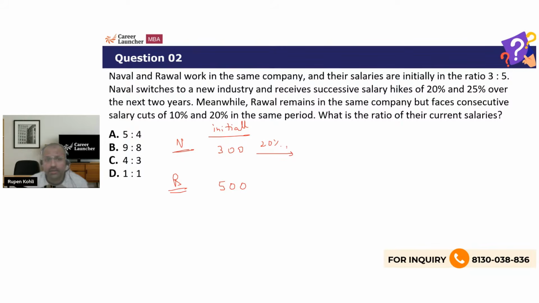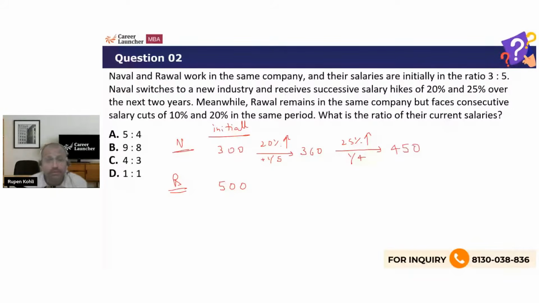Naval switches to the new industry and receives salary hikes of 20% and 25%. So 300 first increases by 20%, which is 1/5. 1/5 of 300 is 60, so it becomes 360. And then it increases by 25% again, which is 1/4. I'm converting percentage to fraction and doing the corresponding change. 360, 1/4 of that is 90, 360 plus 90, so that becomes 450 finally.